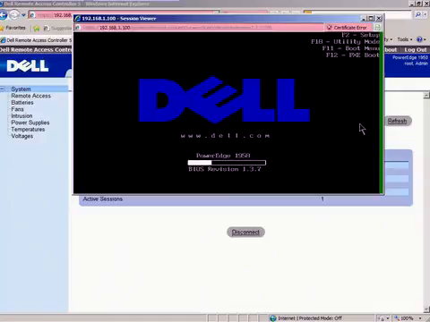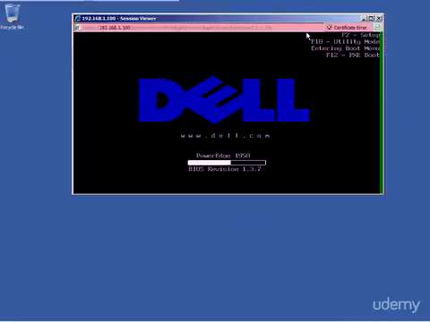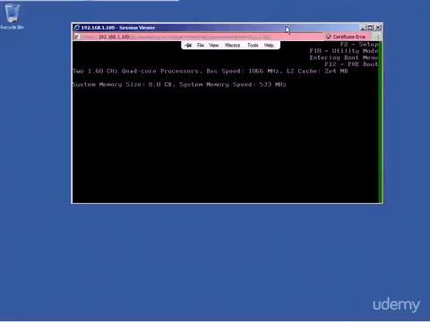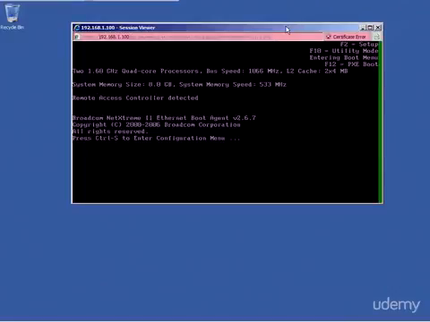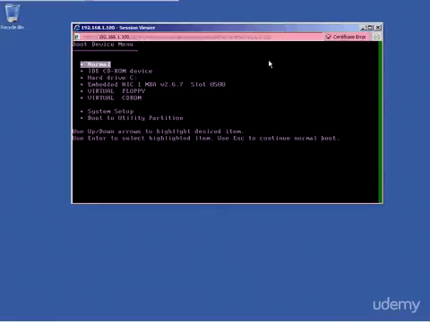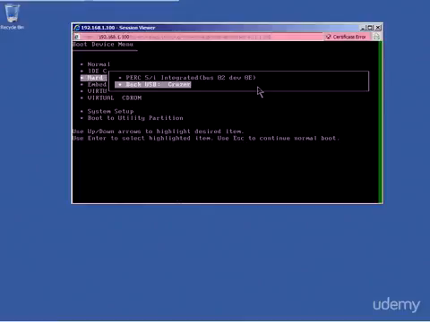Restarting the machine, I'm going to tell it to go into the boot menu so I can select the USB drive to boot from. So here we are. I'm going to select the USB drive.